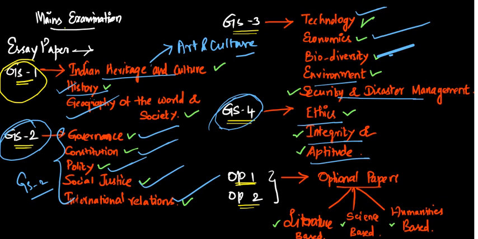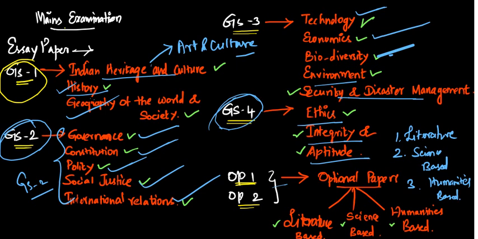When coming to optional paper, UPSC will provide you three types of optional papers. One is literature based, another one is science based, then third one is humanities based, that is social science. When coming to literature optional paper, we have Tamil, English, Hindi, Telugu, and so on.